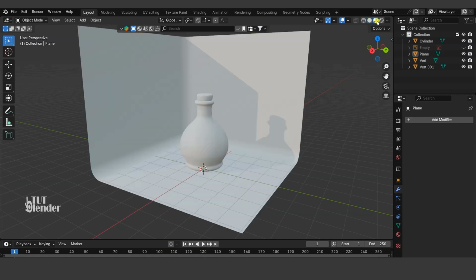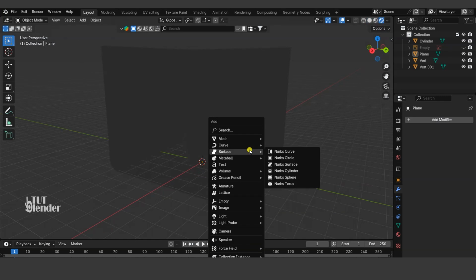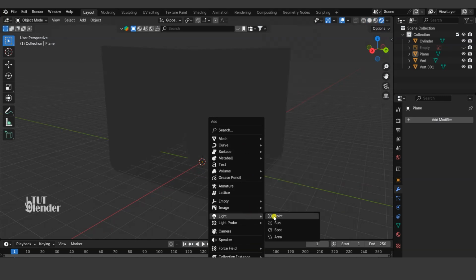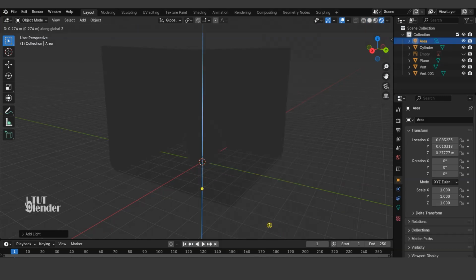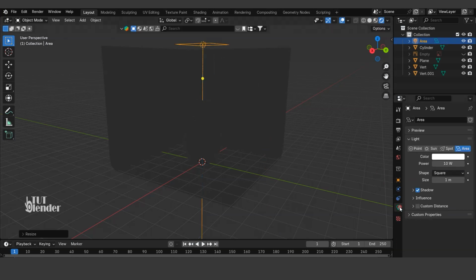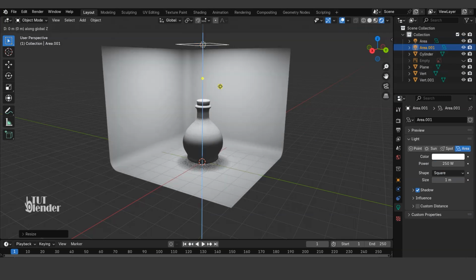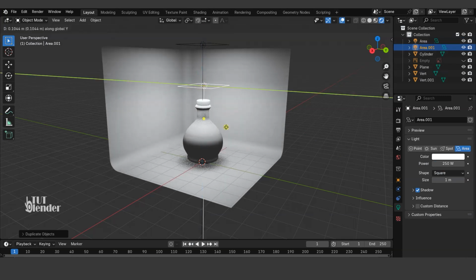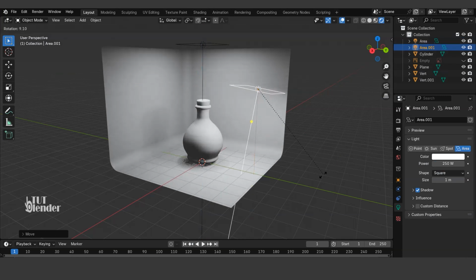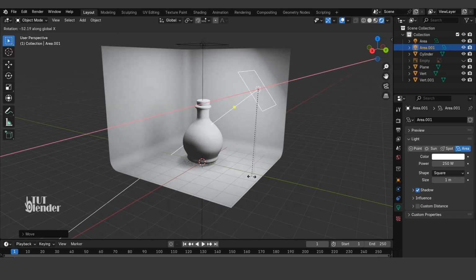Go to Render View. OK. It is too dark. Let's add an area light. Use G to grab it up and then increase the power. Press Shift D and duplicate it, then place it here. Use R to rotate it.